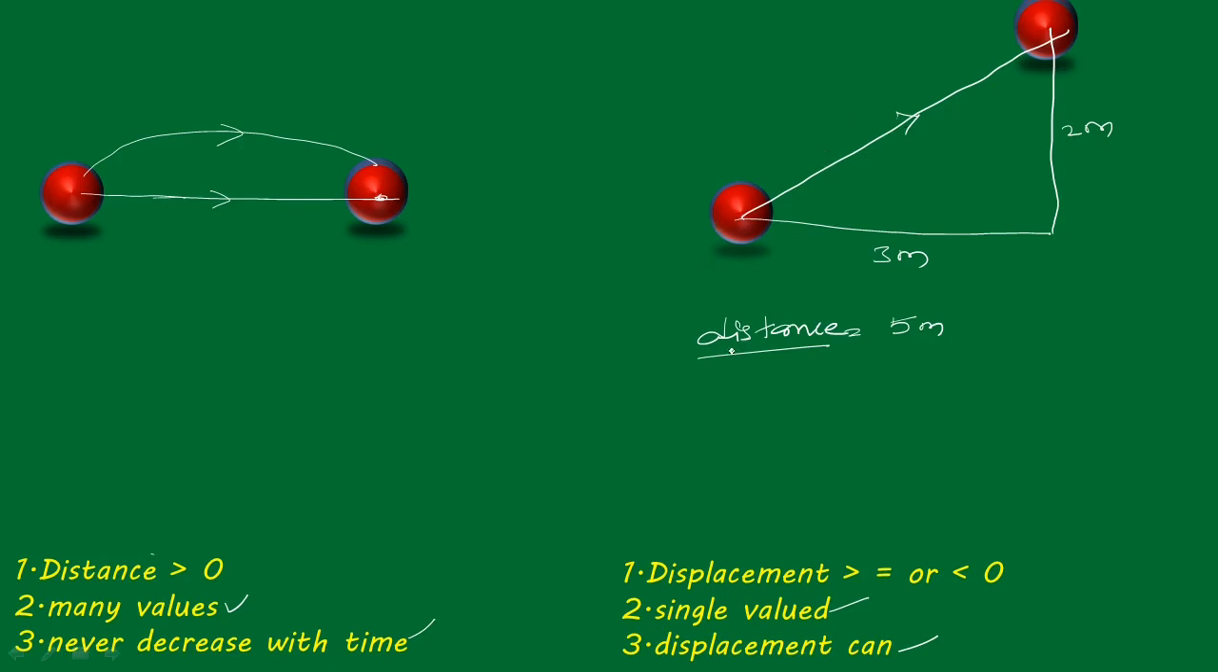Now what is the displacement for this example? If I take displacement, how to find out? By applying the Pythagoras theorem. Under root 3 square plus 2 square, under root 9 plus 4, root 13 is the displacement. Fine. Next,